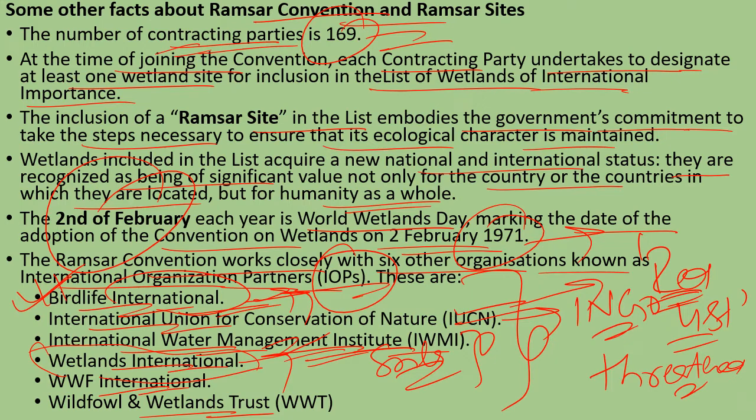This WWF International, or the World Wildlife Fund, Worldwide Fund for Nature, WWF, is also an international NGO, which was founded way back in 1961. It also works in the field of biodiversity, and it works in that direction that there should not be any human impact upon the environment. So this Worldwide Fund for Nature, or the WWF International, is closely related with the protection of the wetlands.